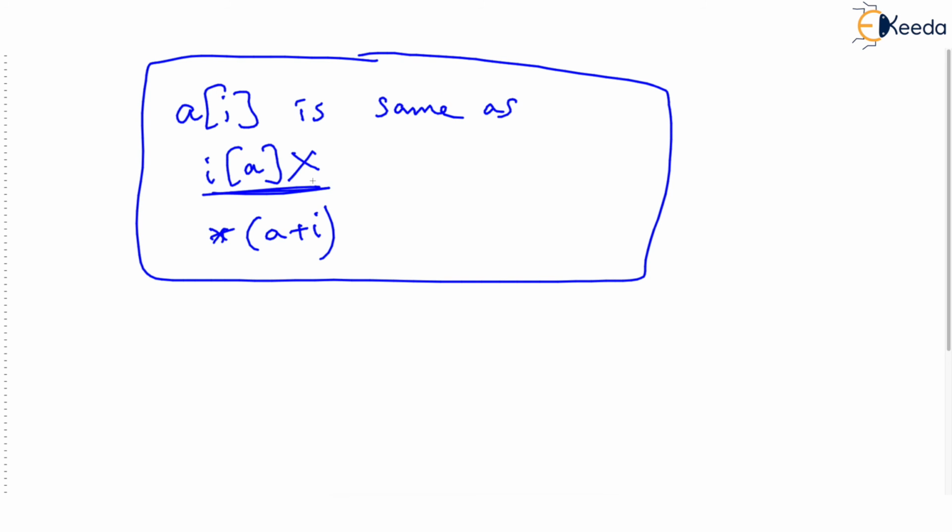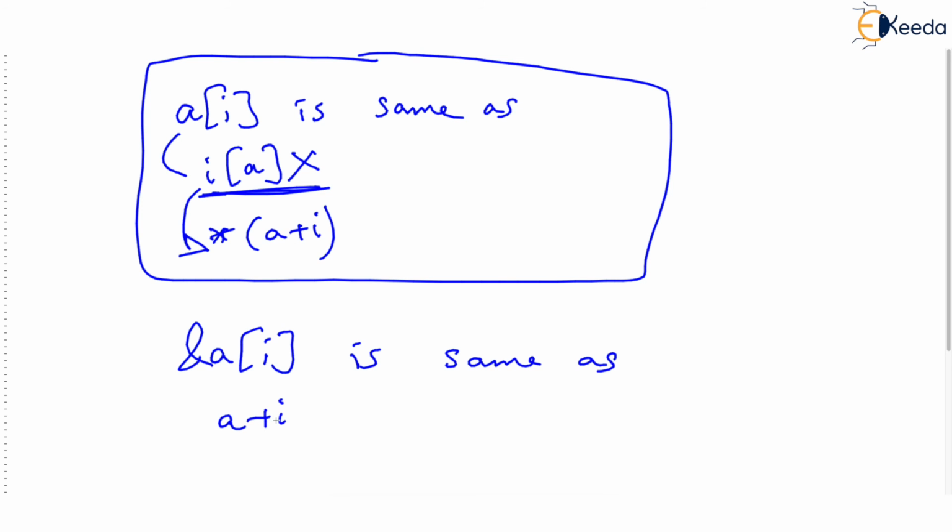This is just for fun. It happens like that in C language, because these two notations ultimately get transformed to this. And secondly, you have known that address of A[I] is the same as A plus I. Just go to the base address and add I to it.